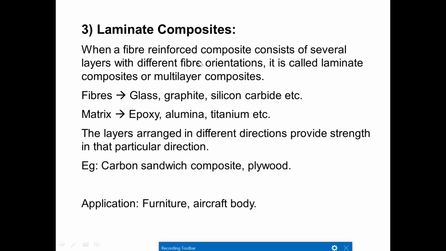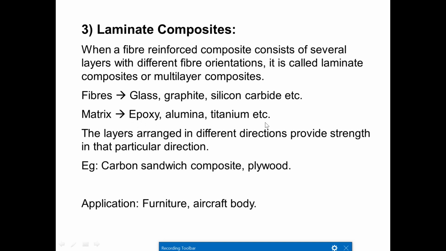One is a matrix layer and one is the reinforcement layer for a composite, and different laminate layers of wood are kept one above the other. It's a very simple example. We can say it's a bread and jam arrangement, where one bread is kept and on top of that we apply the jam, and another bread is kept on that, and again we apply jam, and another bread is kept. So that bread we call laminate layers, which are kept one above the other. So it is a multi-layer composite.